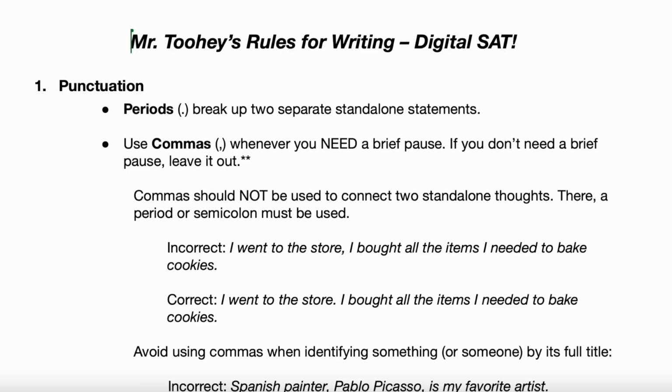You know what I'm saying? Okay. A complete sentence. Most students are pretty comfortable with periods, like just make sure the thought stands by itself. It doesn't have to be finished. We'll see some examples of standalone thoughts coming up in just a moment on the comma rule, actually. Does that make sense? But you know how to use a period, right? Yeah, I do. Okay. Most students are pretty comfortable with that. But I just want to clarify, it's for separate standalone statements. So interestingly, you can use a semicolon also on standalone statements or complete thoughts. We'll talk about the semicolon in just a minute, but we should be good on periods.